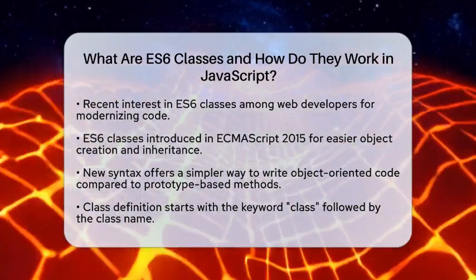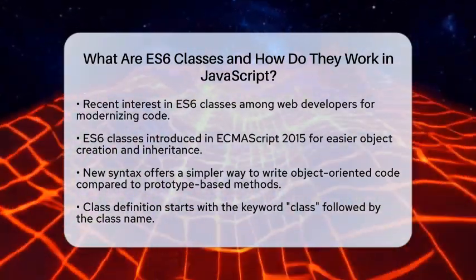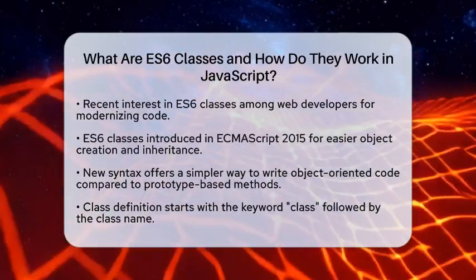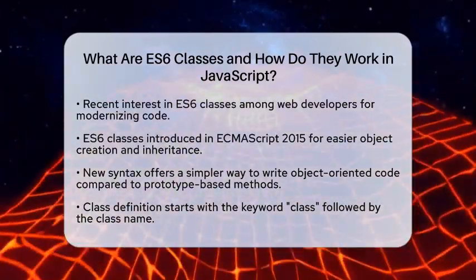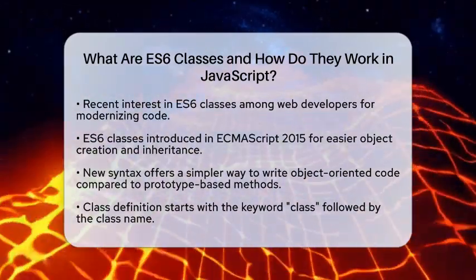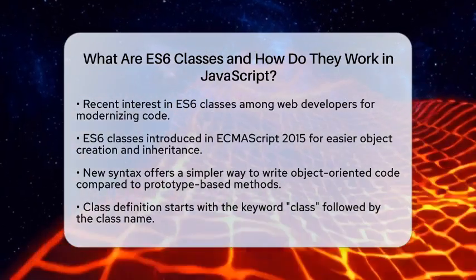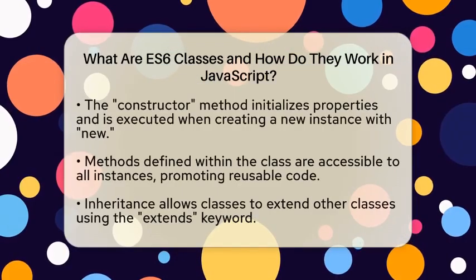ES6 classes were introduced in ECMAScript 2015, providing a more straightforward way to create objects and manage inheritance compared to the traditional prototype-based method. This new syntax serves as a helpful layer over the existing prototype system, making it easier for developers to write object-oriented code.